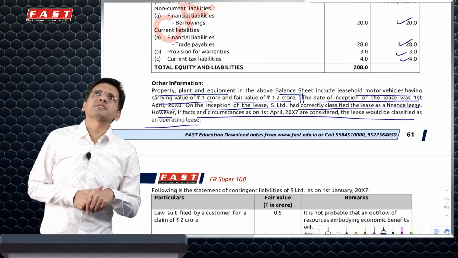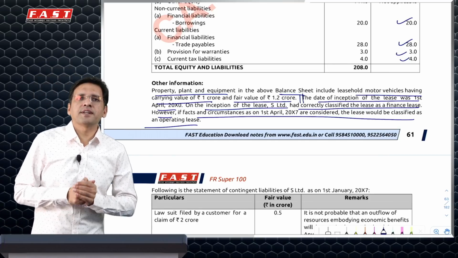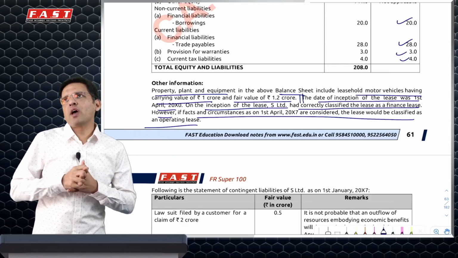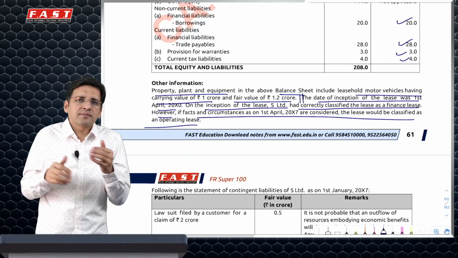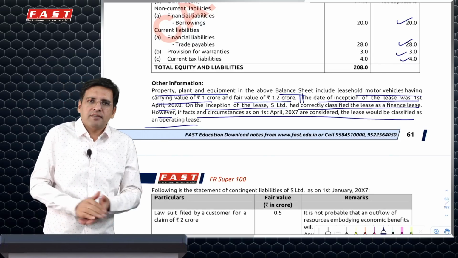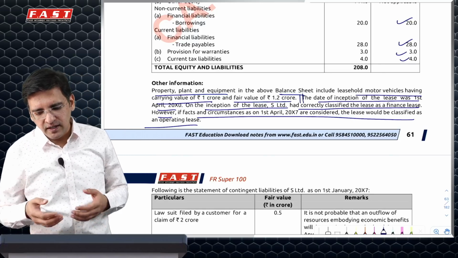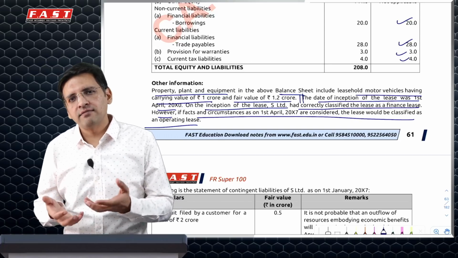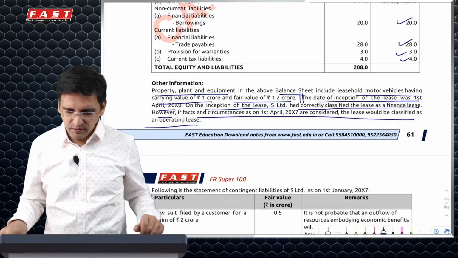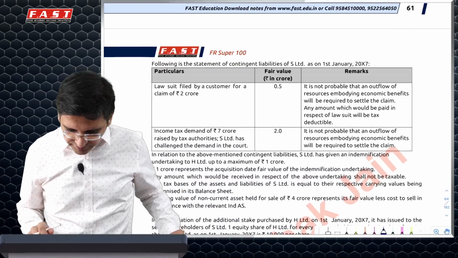This was relevant in the earlier days because the lessee could have classified a lease as finance or operating lease, but under the new standard, every lease is a finance lease. Nevertheless, in this case, the lessee has classified it as finance lease and we continue to classify it as finance lease, so there's no problem per se whatsoever.